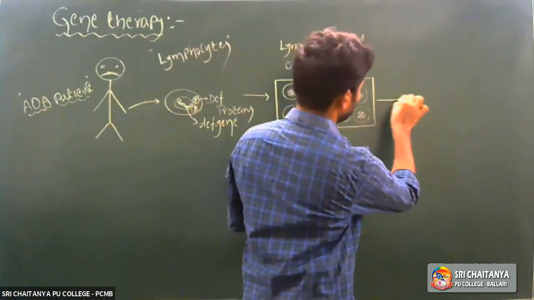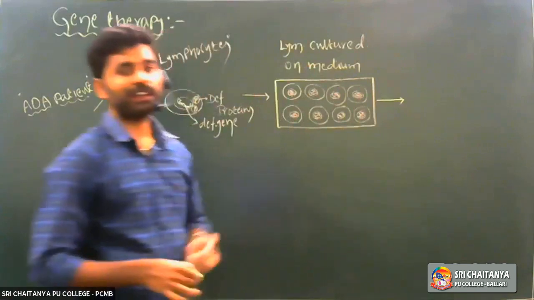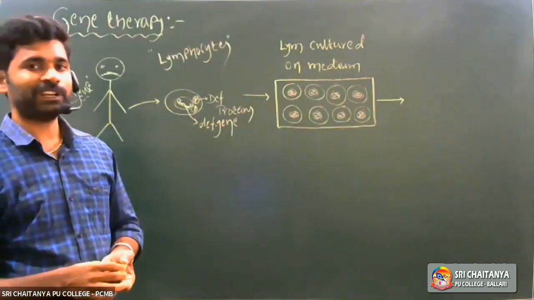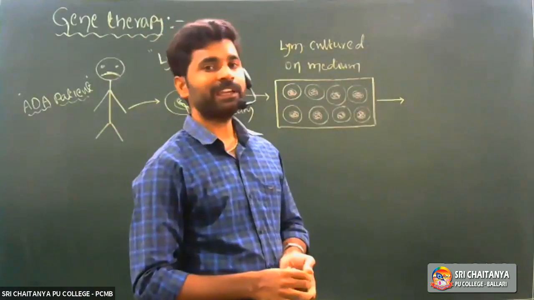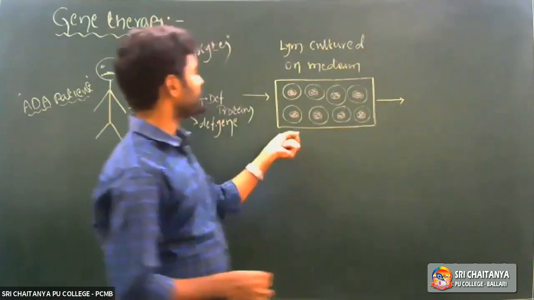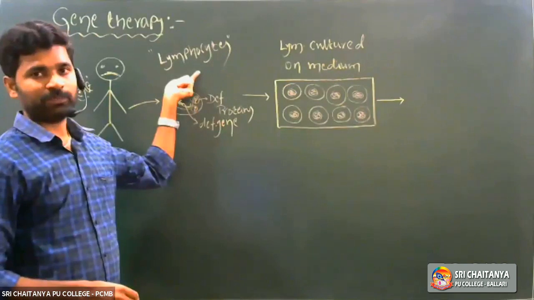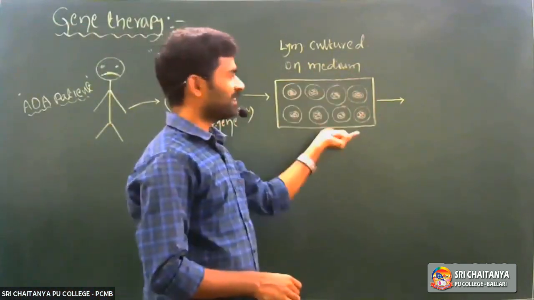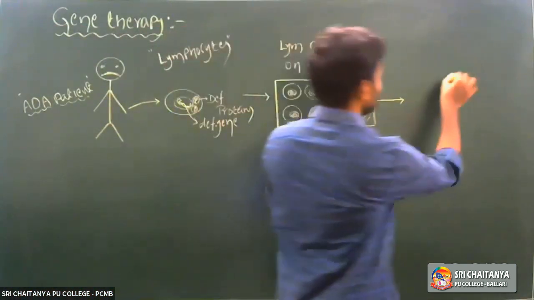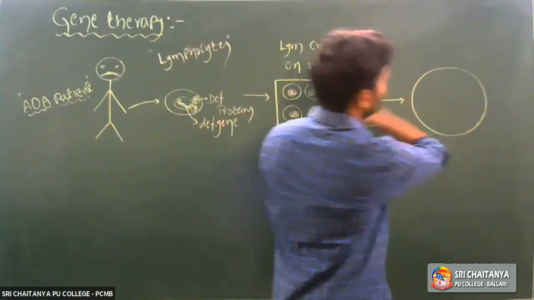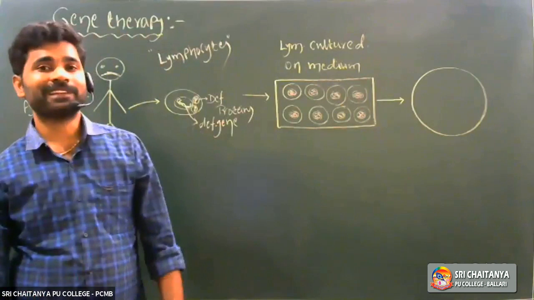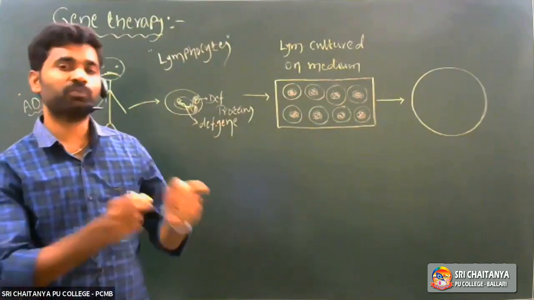Again, by using vectors, which type of vectors? Retroviruses. By using retrovirus vectors, the desired genetic material, the ADA genetic material, is introduced into the defective cell. Here many cells are cultured on the nutrient medium, and those cells are treated with retrovirus vectors.